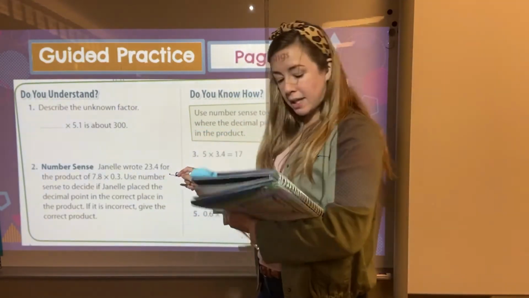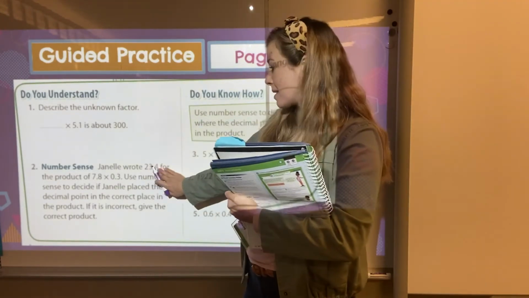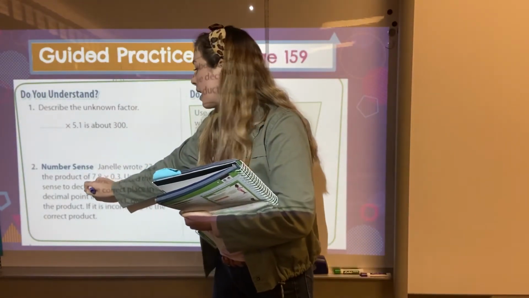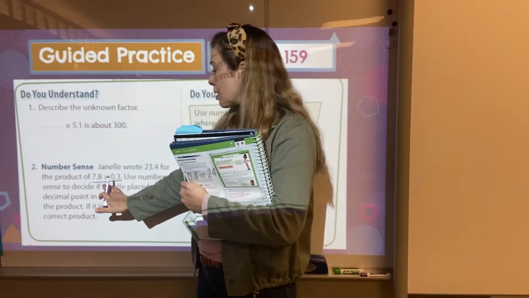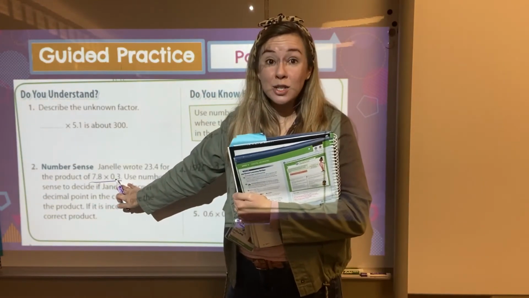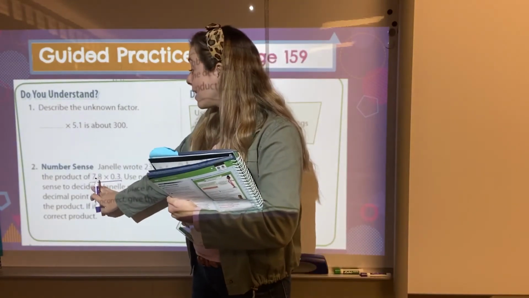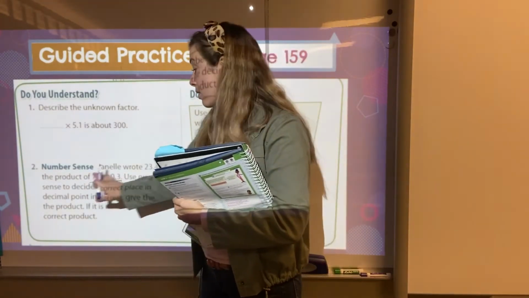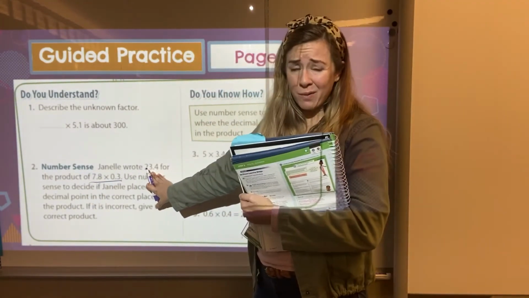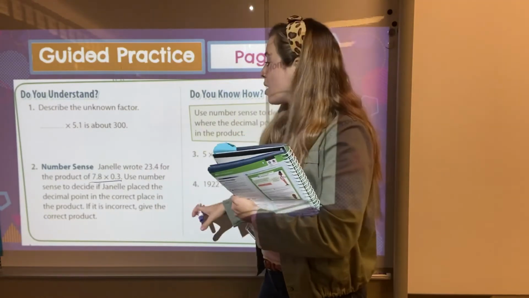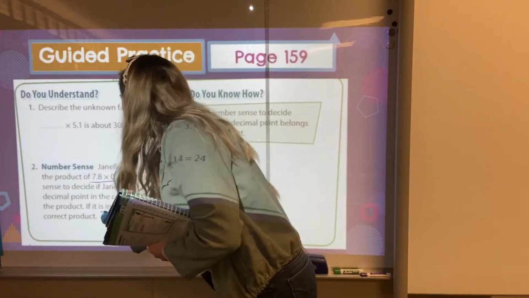So what we have here is, remember, it's the right digits, right order. We just got to double check that decimal point. So we have 7 8/10 times 3/10. Well, what I've said over and over this unit, when I multiply a factor by a factor less than 1, our answer is going to get smaller. I hope you all said smaller. So 7 8/10 is going to be bigger than our answer. Our answer is going to be smaller than 7 8/10. Well, is 23 4/10 smaller? No. So what I know we need to do is put our decimal 1 spot over. So incorrect.